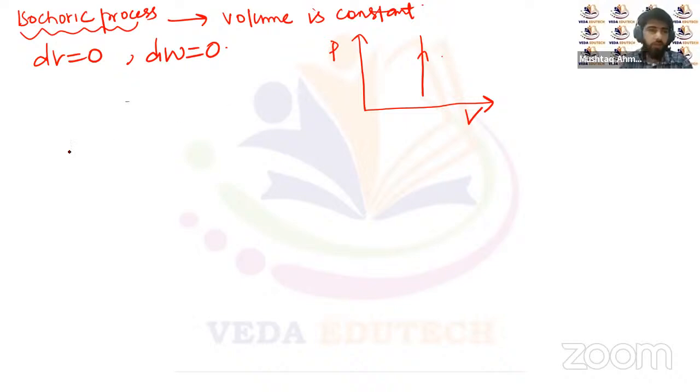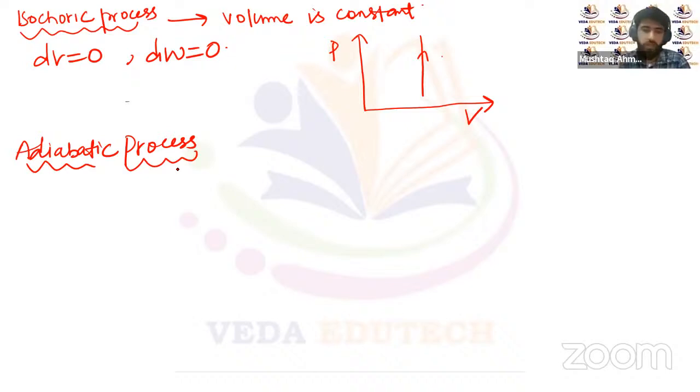So let's discuss the final process, work done in case of adiabatic process. Adiabatic process is a process in which there is no exchange of the heat energy between the system and the surrounding, or we can say dq is equal to zero. Such processes are quick processes, in a very short time, so that there is no net exchange of heat between the system and the surroundings. Such process we call as adiabatic process, right?